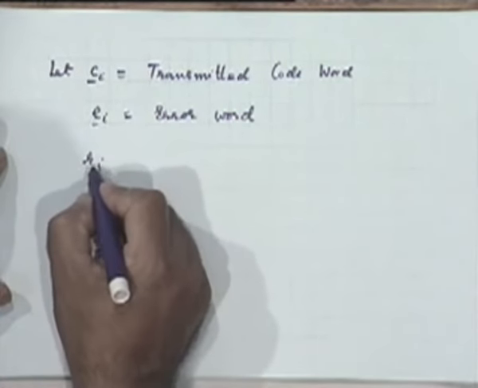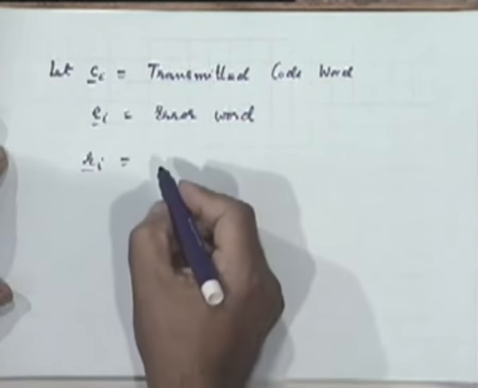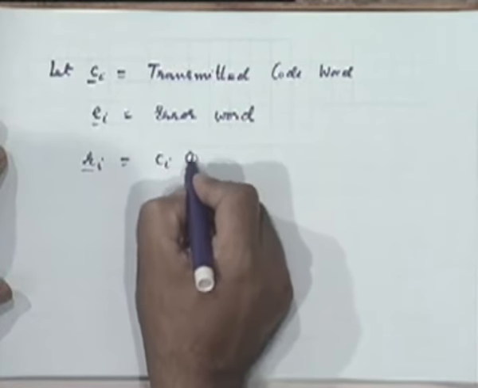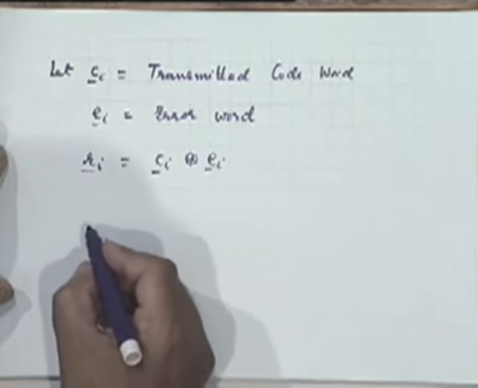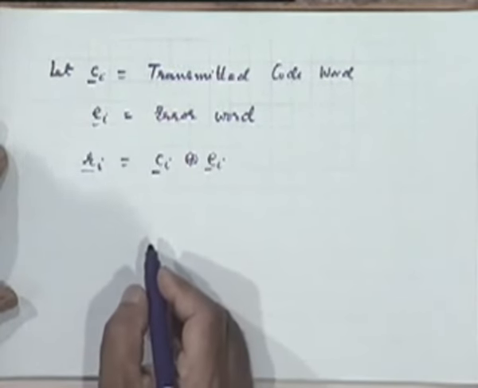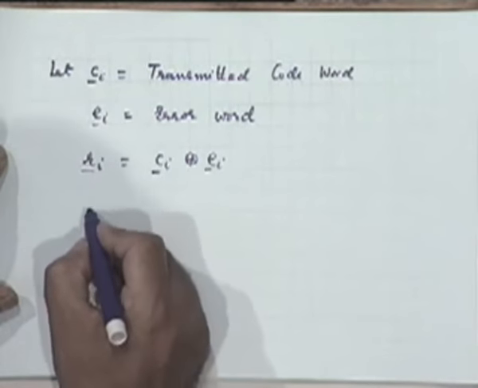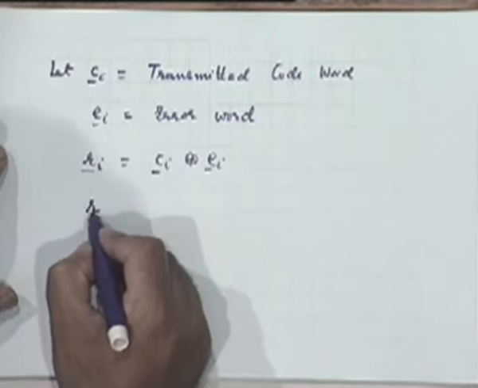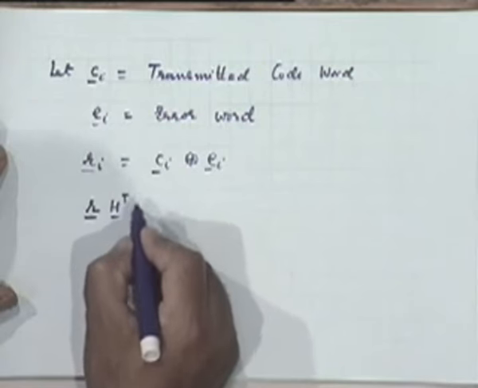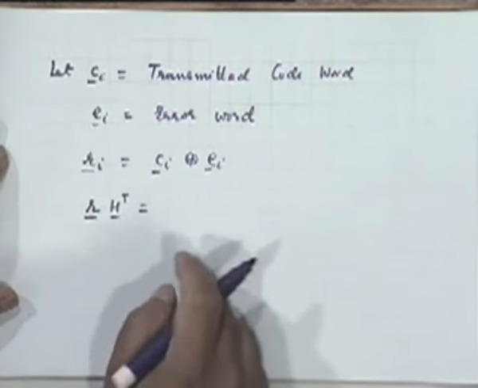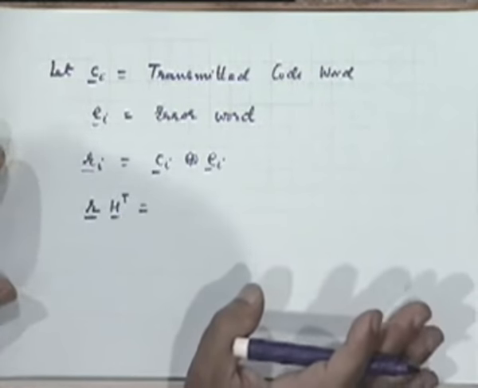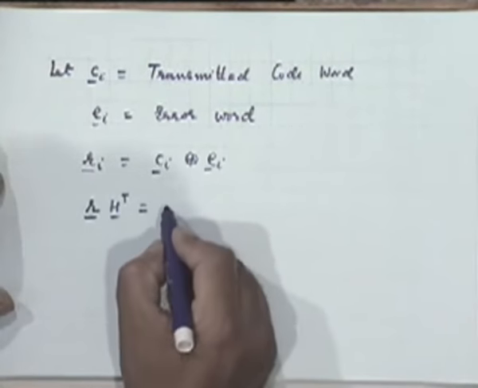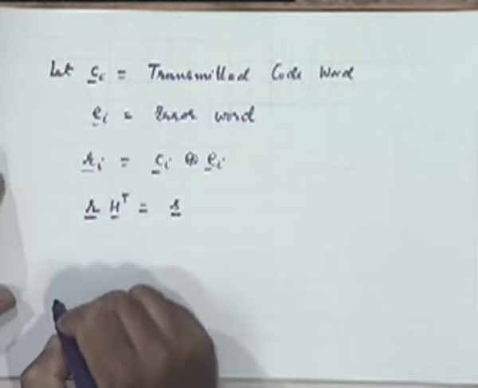And we have already seen that R sub i, the corresponding received sequence, is C sub i plus E sub i. If you compute R H transpose, and if it turns out to be 0, that will imply that E sub i is 0.